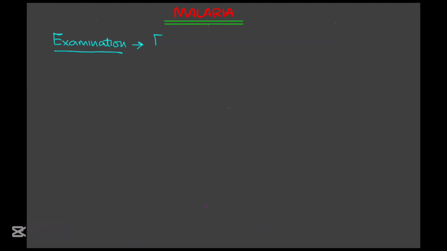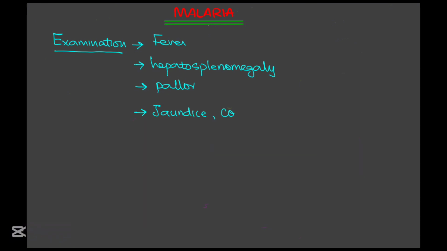Now, what about on examination? On examination, the patient may have fever, hepatosplenomegaly, pallor, and if the diagnosis is delayed or the disease is severe, they may present with jaundice, confusion, or seizures.